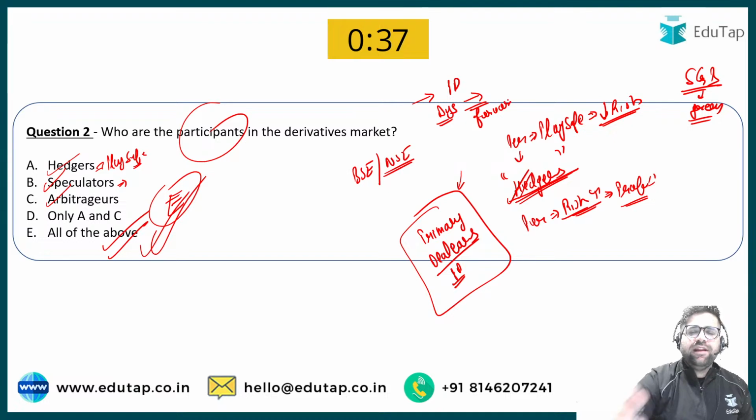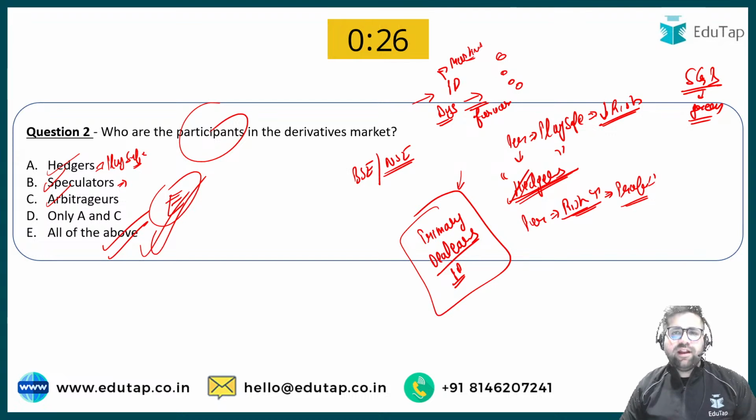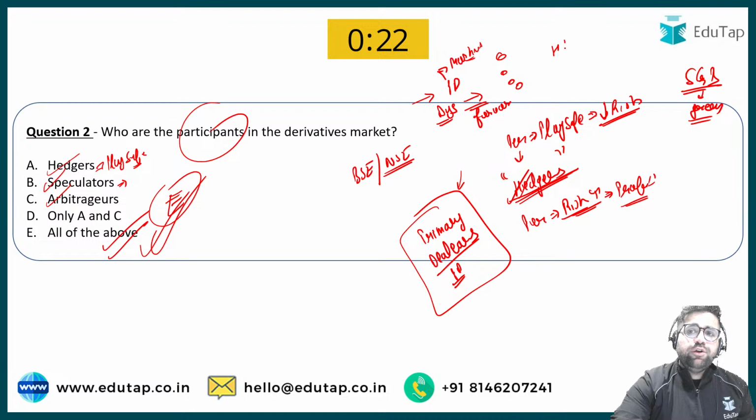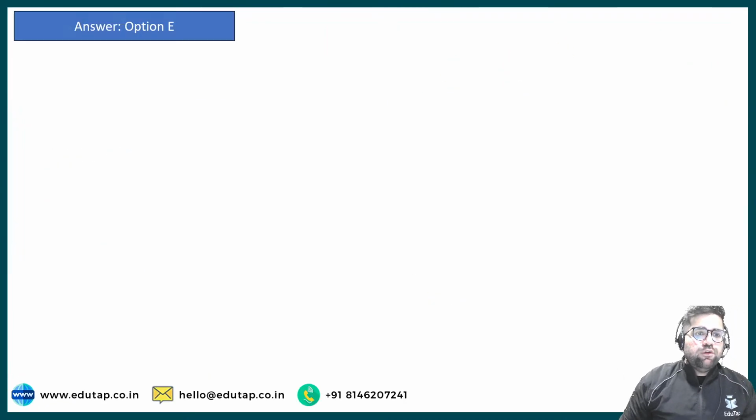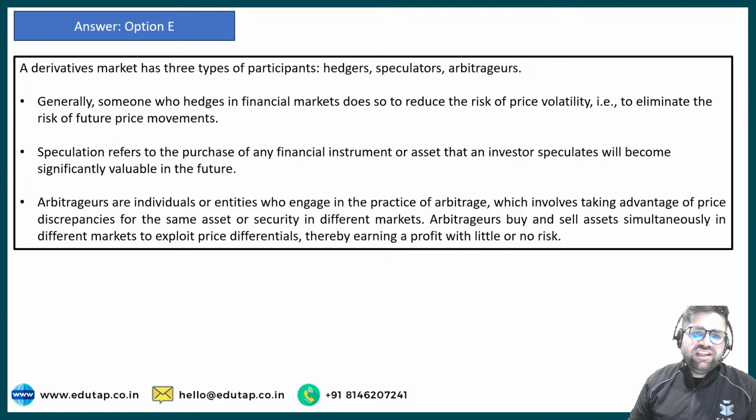By forward I mean that they can do a kind of reselling to different individuals. Definitely these are market makers, as in they provide liquidity to the market. A higher number of buyers and a higher number of sellers will always lead to high liquidity. Please remember this. Cool, so we have done question number 2 as well, although this was an easy question.